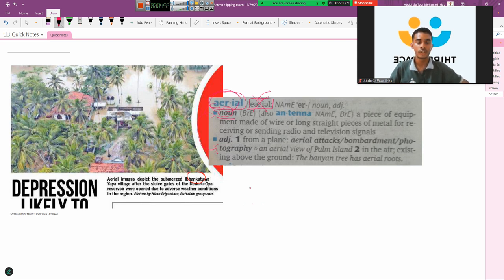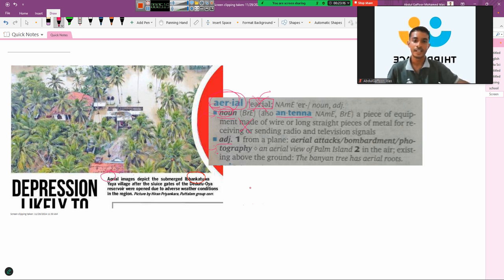As a noun, if you use this word, this is an antenna, right? We know antenna, but in this context it has been used as an adjective, right? We don't need to bother about this meaning for now, but we will look at how this word is used as an adjective. Okay, right.